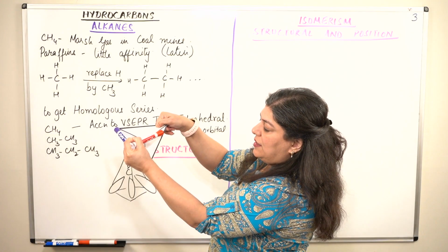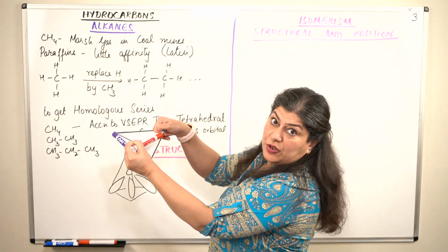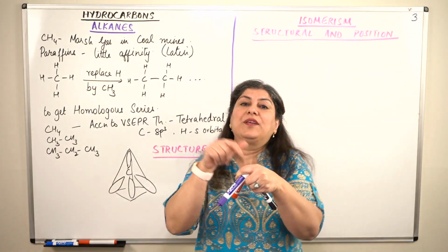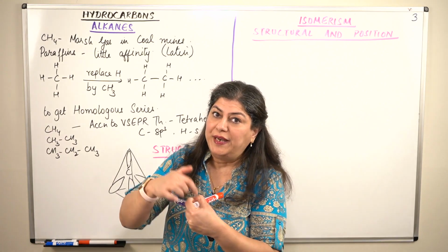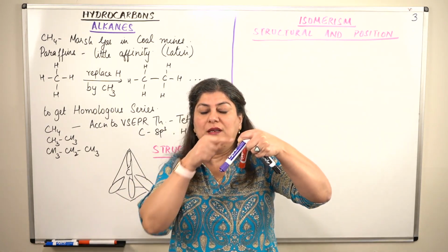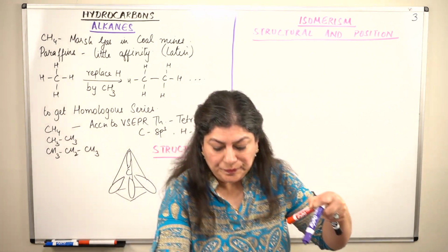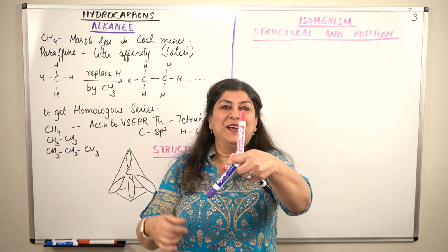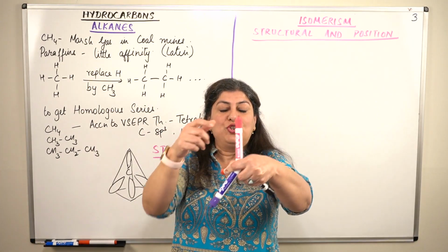Now, where my fist is, that is where the carbon is, or where these 3 are joining. And these are hydrogen atoms, and the pens are bonds. Then, the 4th bond will be on top here.